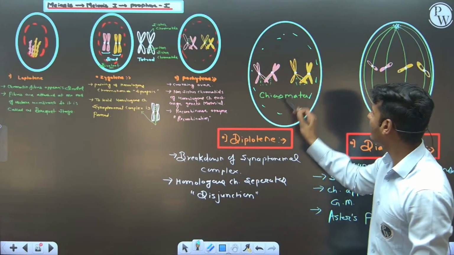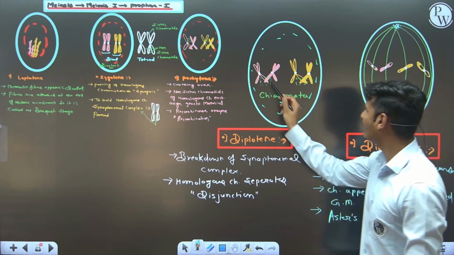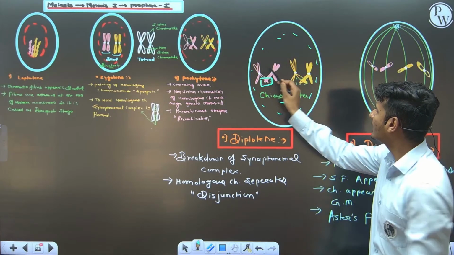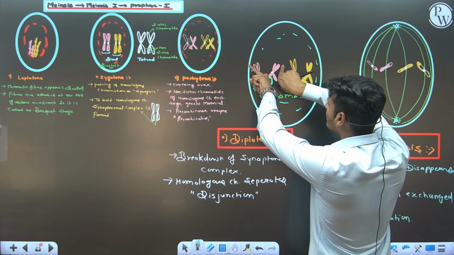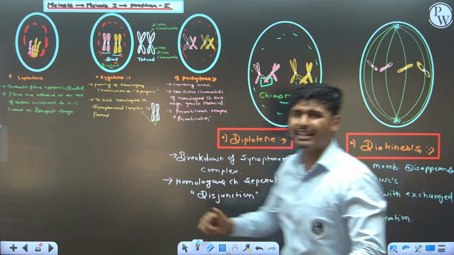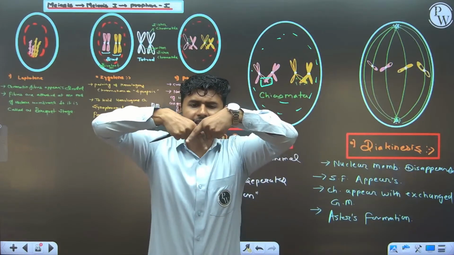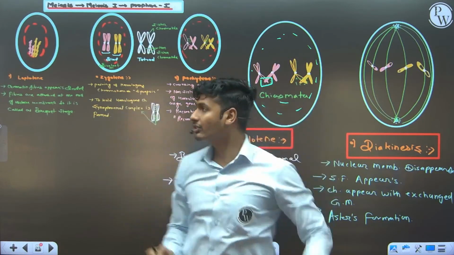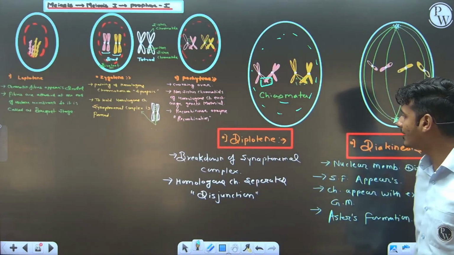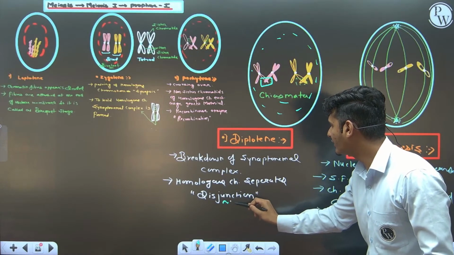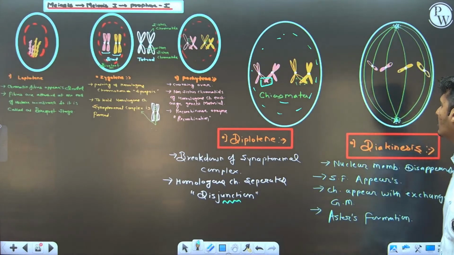In diplotene, chiasmata formation takes place. Chiasmata, this crossing over looking like that. But the synaptonemal complex breaks. These 2 homologous chromosomes go far away from each other. It means the synaptonemal complex breaks, and it does not break like this. It starts breaking like this. Like that way it breaks. So the synaptonemal complex breaks here, and this is known as the separation of homologous chromosomes. This is also known as disjunction of the homologous chromosomes.